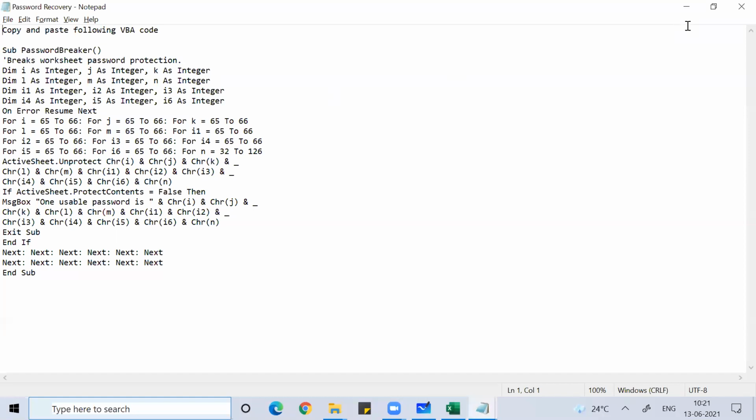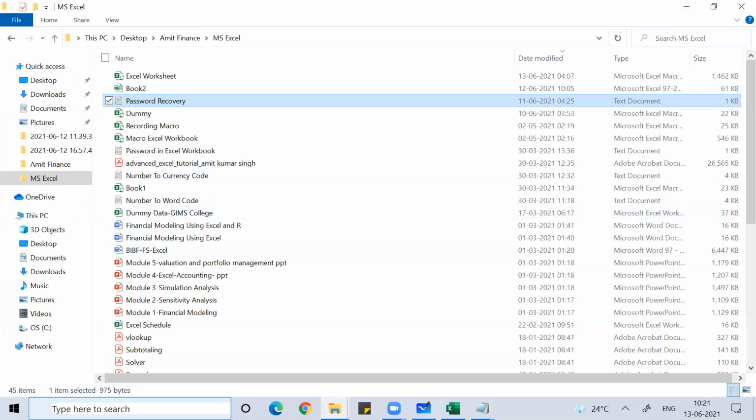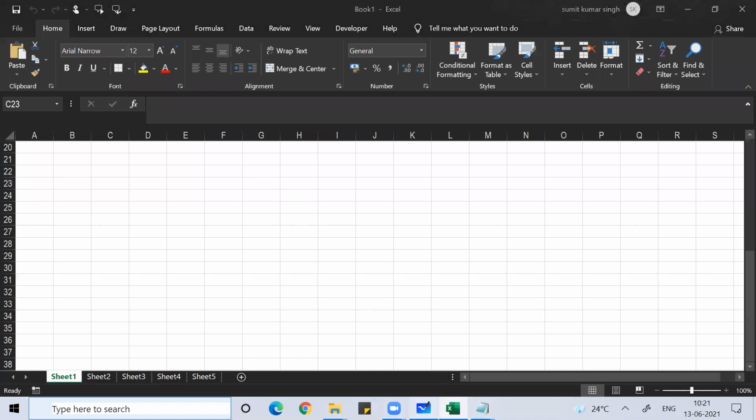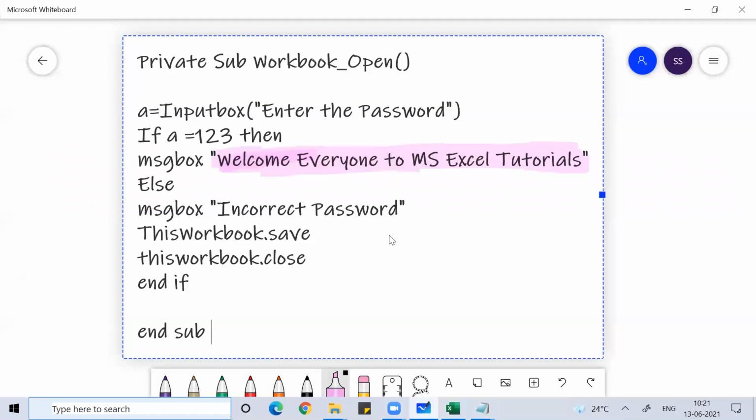Just now I taught you how to lock your workbook. Whenever you open the workbook it will be locked, so it is password protected. The same way, you can also put a password on a sheet.